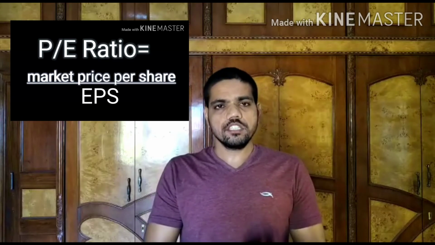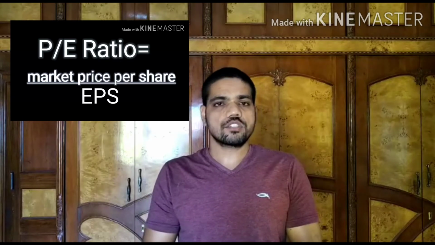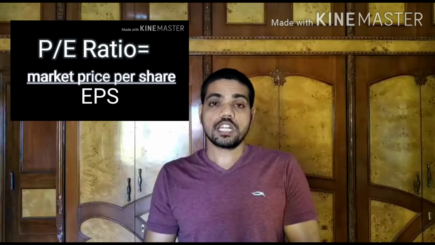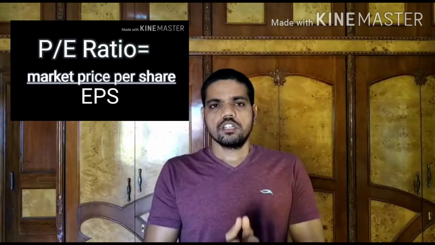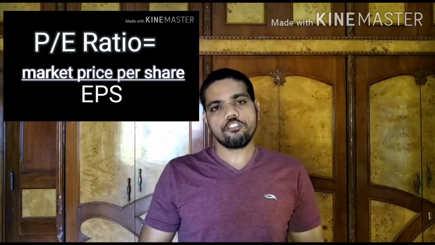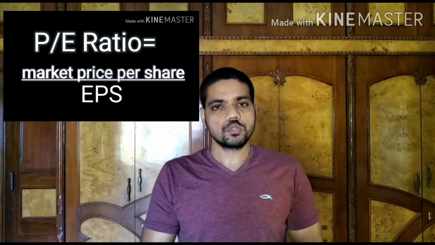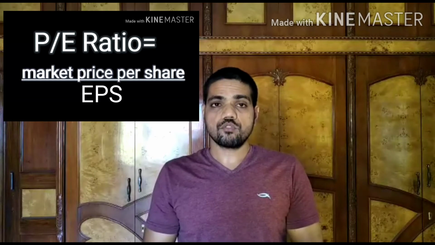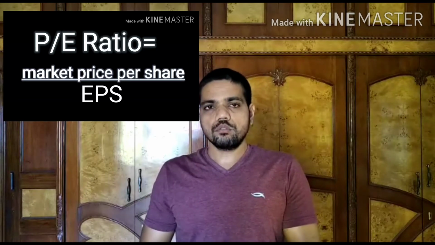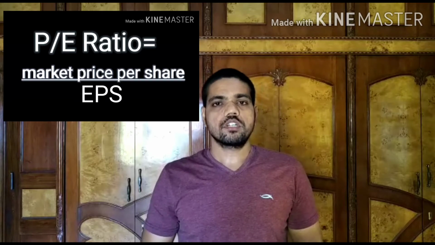To find the PE of a stock, we generally take the last 12 months earnings released by the company, or the last 4 quarters earnings. Suppose we are finding the PE of a company or a stock in July 2020. In this case, we have to take into account the quarterly earnings of June 20, March 20, December 19 and September 19.